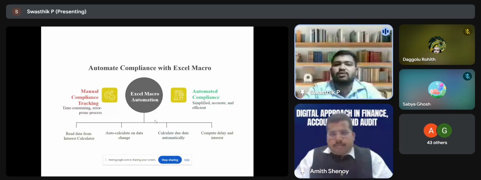How does this macro automation work? It simply reads the data from a sheet called interest calculator, which is already there in my macro Excel. It auto-calculates whenever there is a data change.